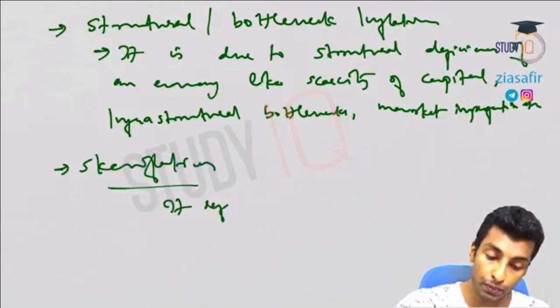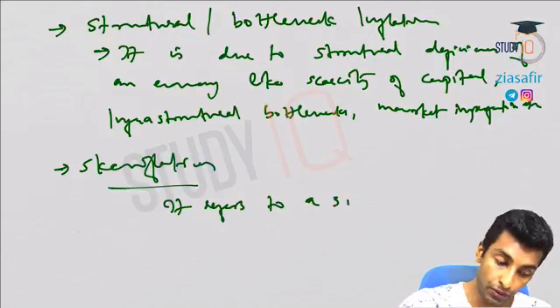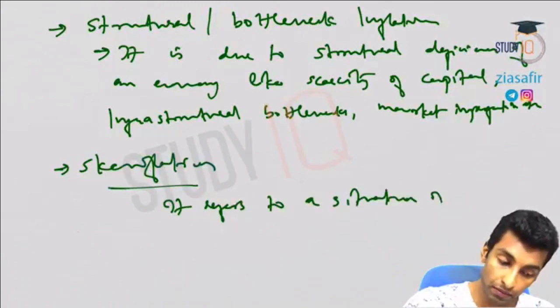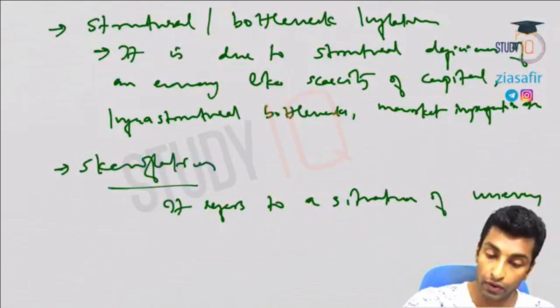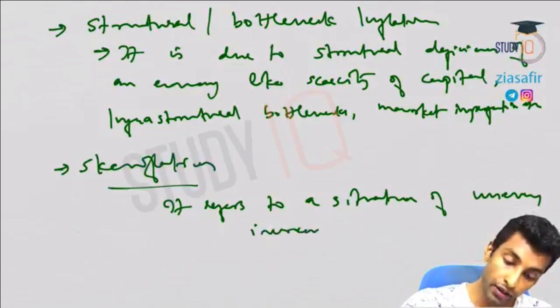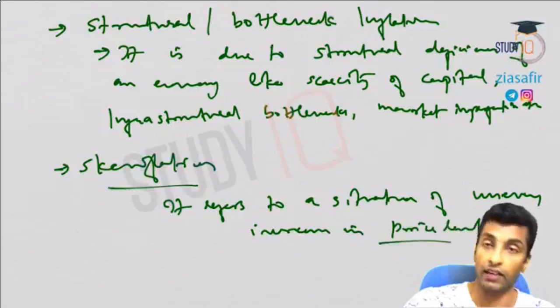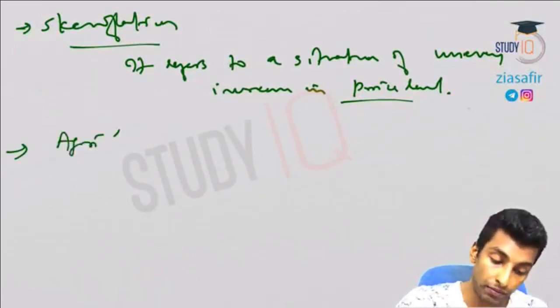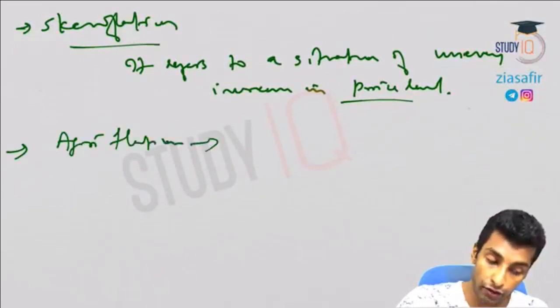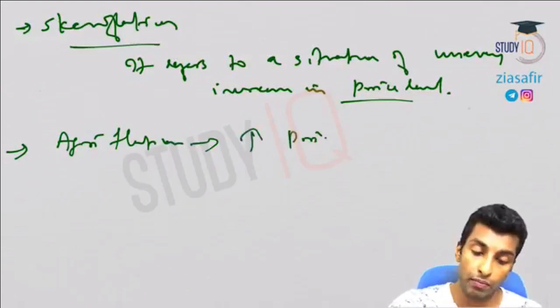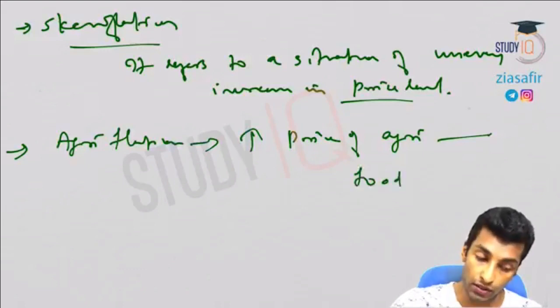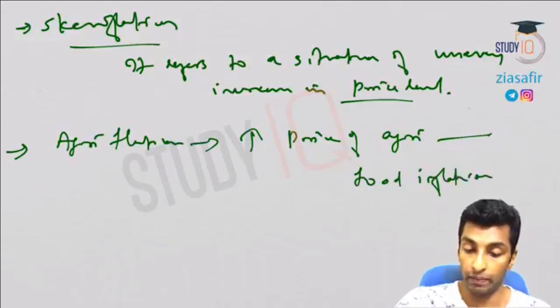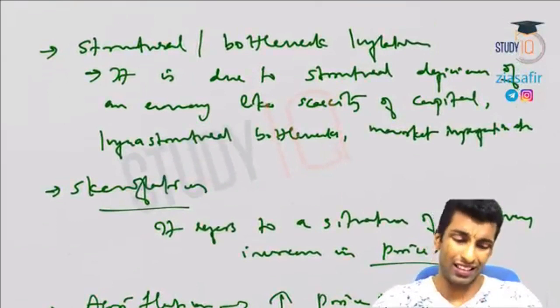Stagflation. It refers to a situation of uneven increase in price level. So basically agriflation, or next is agriflation. So what is this? Increase in prices of agricultural commodities. So this is what? Food inflation basically. Okay, so I hope these three are easy.